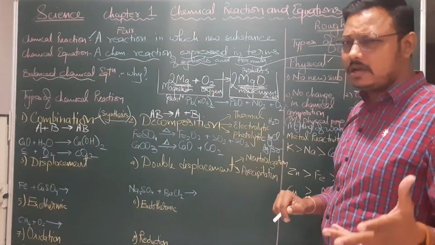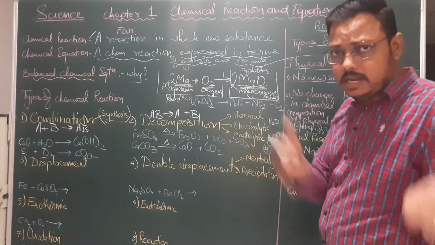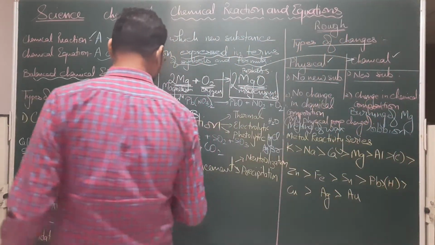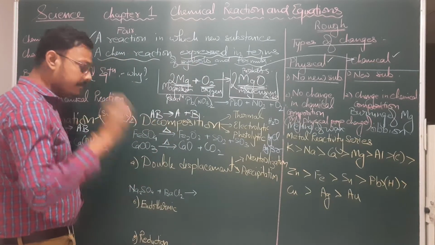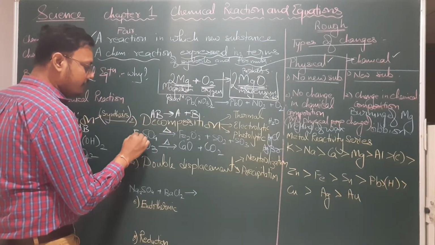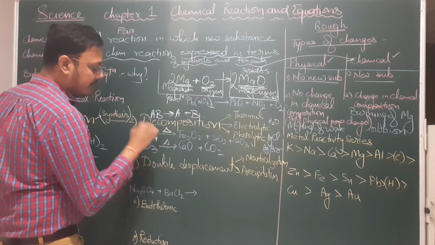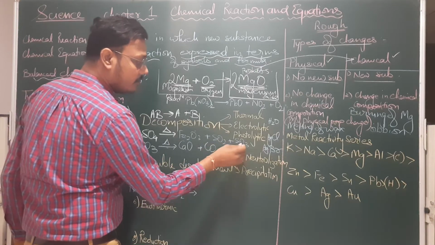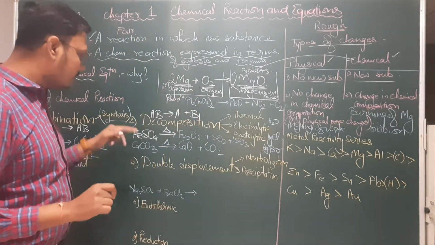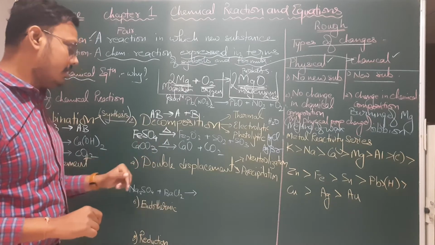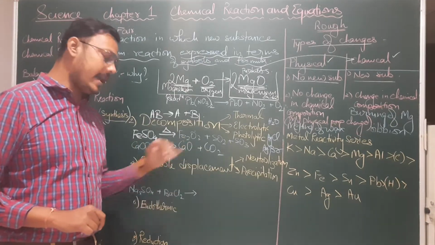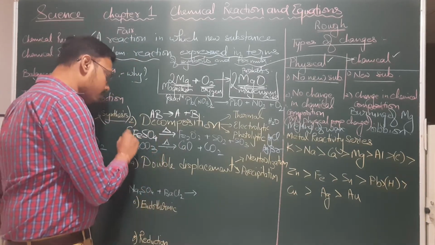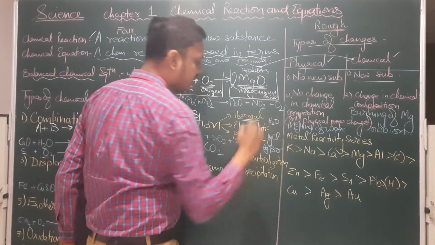What do we mean by thermal? The name itself says thermal, meaning heat. The decomposition reaction which takes place under the influence of heat. Heat can be shown by this triangle. Here we have FeSO4, ferrous sulfate. If I take this ferrous sulfate and heat it, it will decompose to ferric oxide, sulfur dioxide and sulfur trioxide. Similarly, calcium carbonate on heating will form calcium oxide and carbon dioxide. So these are the two examples of thermal decomposition.